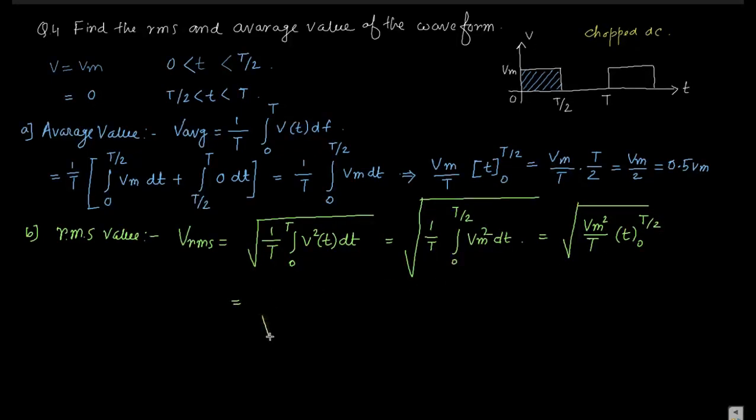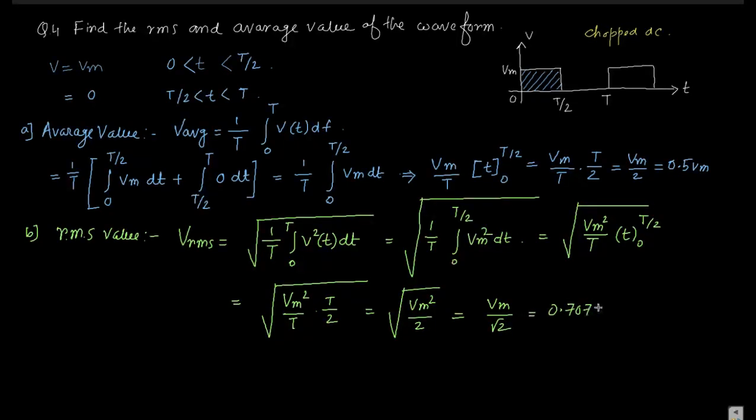It becomes Vm square by t into t by 2, that is Vm square by 2, that is Vm by root 2, nothing but 0.707 Vm. It is the same as this waveform. So it is easy to solve.